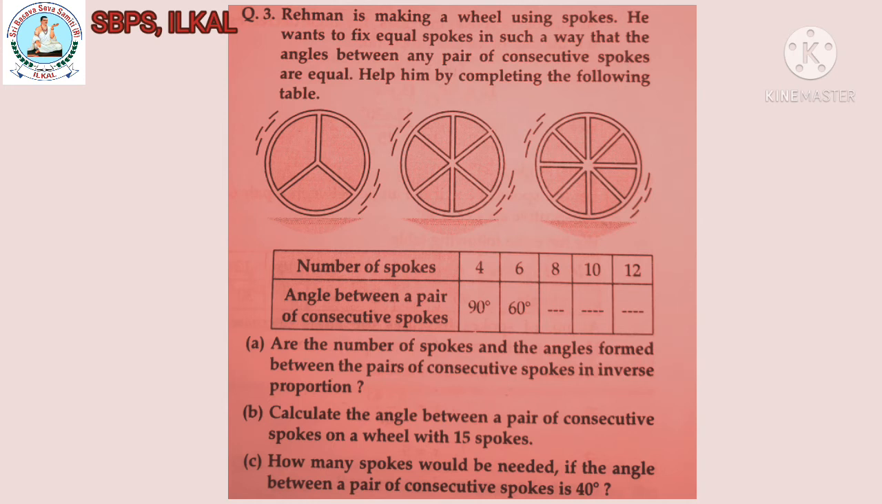A: Are the number of spokes and the angles formed between the pair of consecutive spokes in inverse proportion? B: Calculate the angle between a pair of consecutive spokes on a wheel with 15 spokes. C: How many spokes would be needed if the angle between a pair of consecutive spokes is 40 degrees?